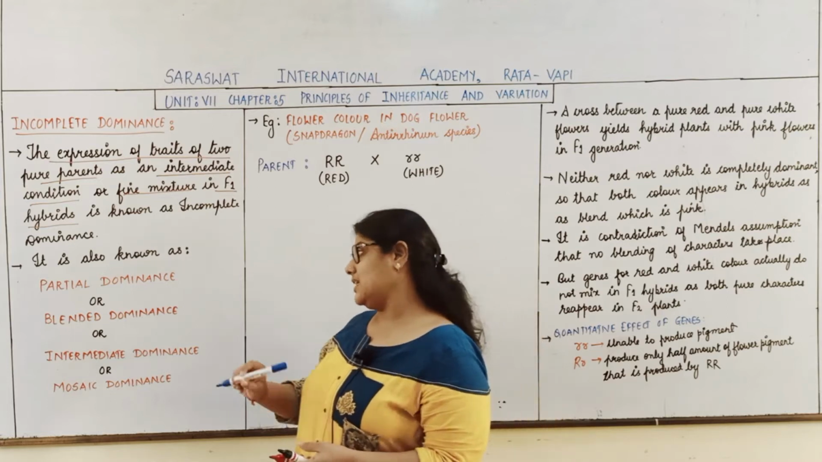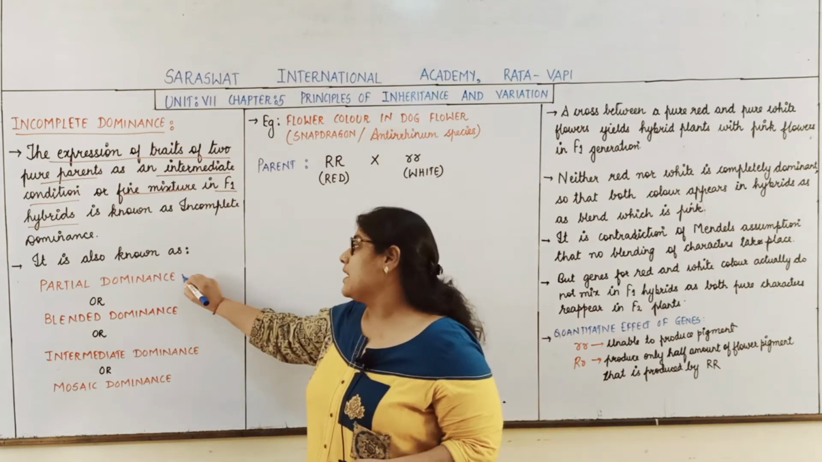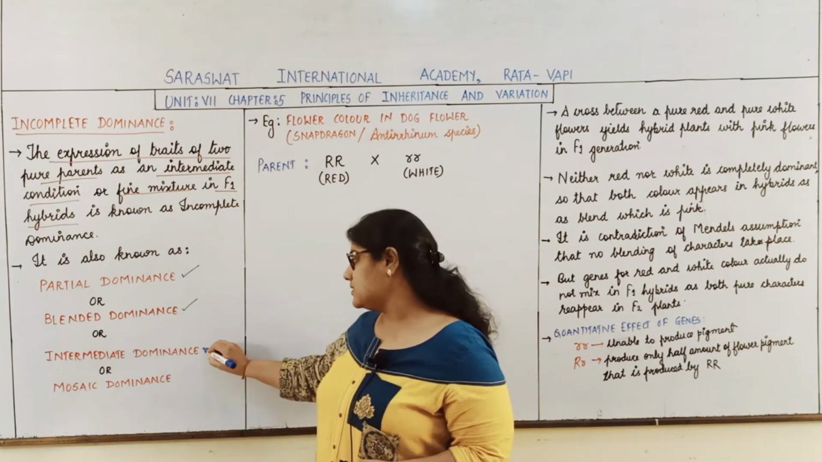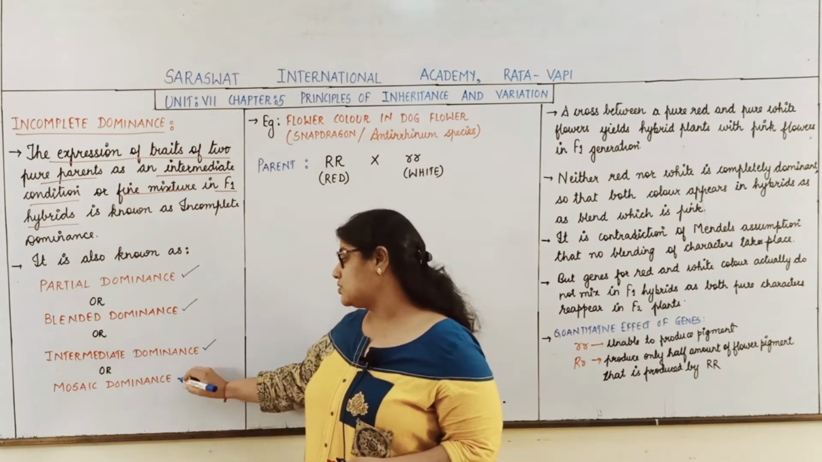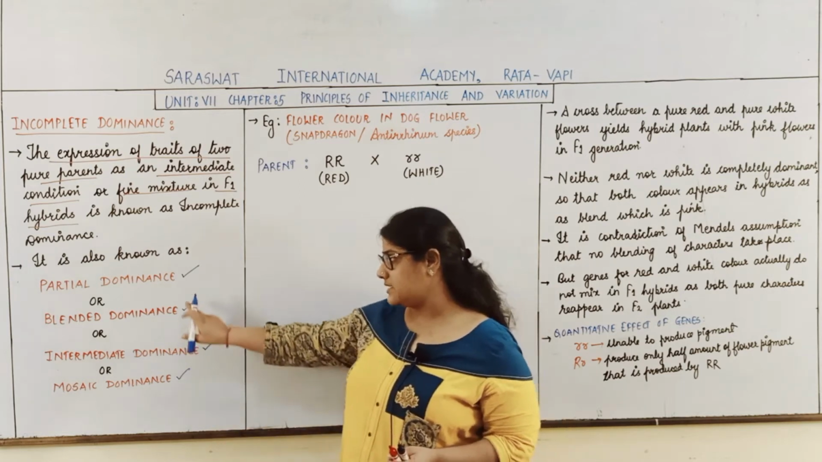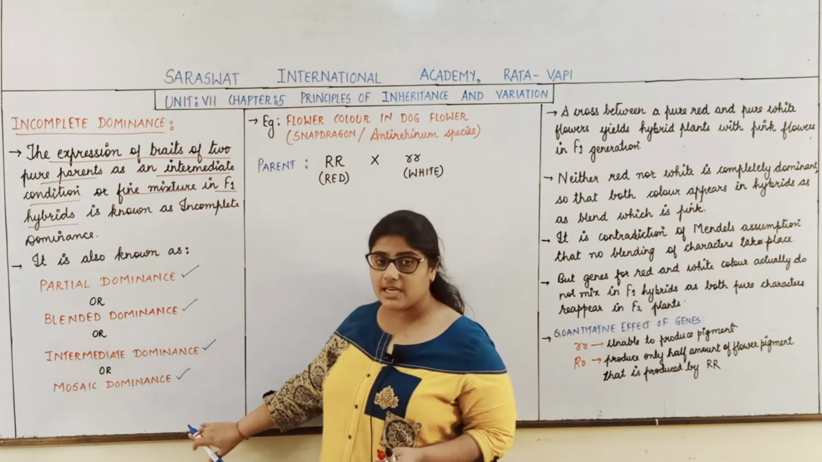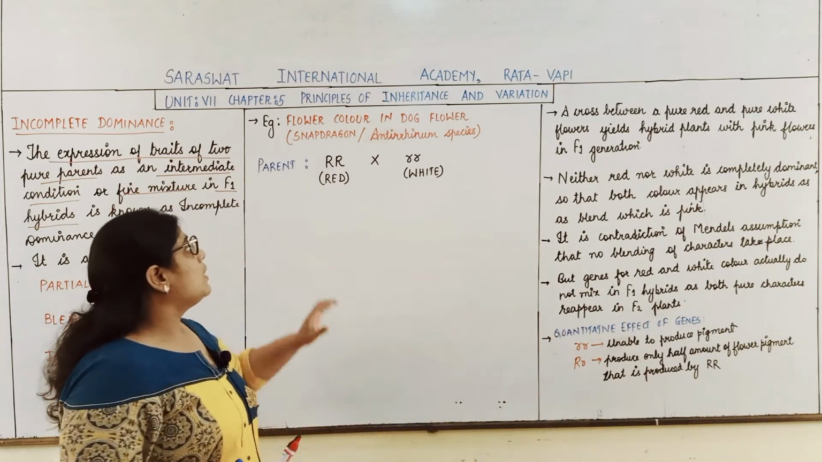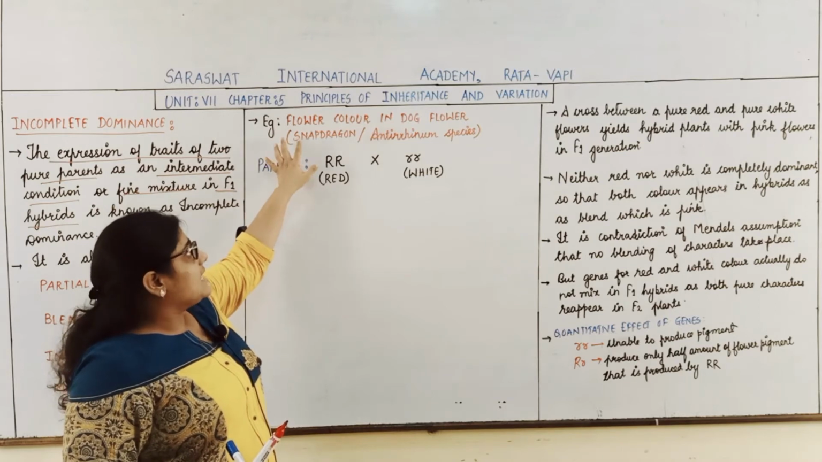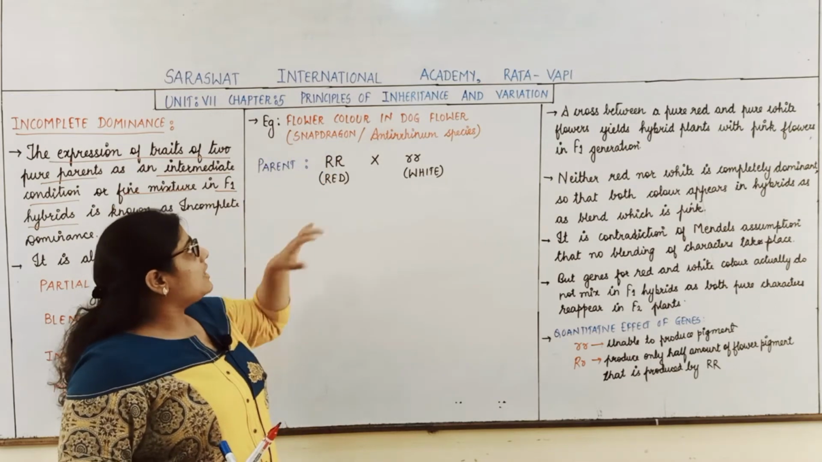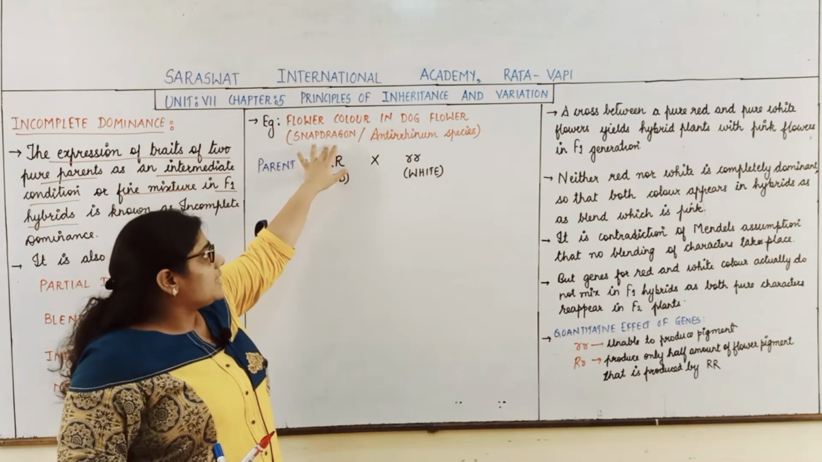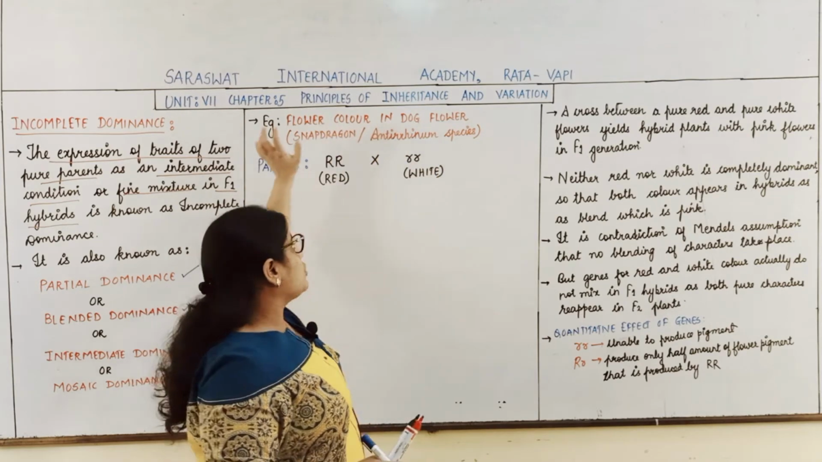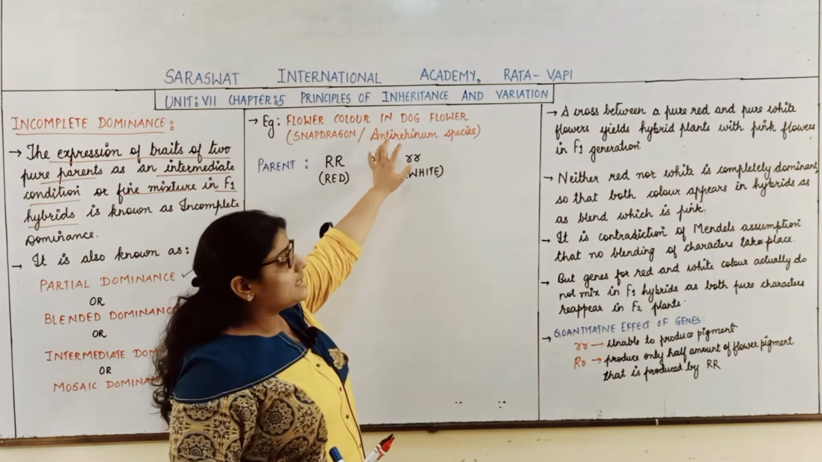Now students, this incomplete dominance is also known as partial dominance, or also called blended dominance, or intermediate dominance, or also called mosaic dominance. These are the other names of incomplete dominance. Now students, we will study incomplete dominance by taking the example of flower color in the dog flower, which is also called snapdragon, and its scientific name is Antirrhinum. So we will study the concept of incomplete dominance in the dog flower.